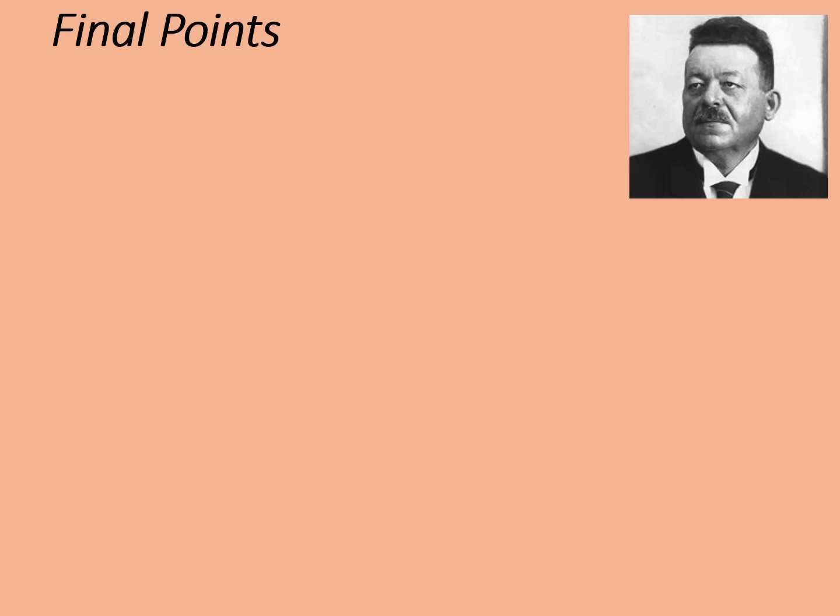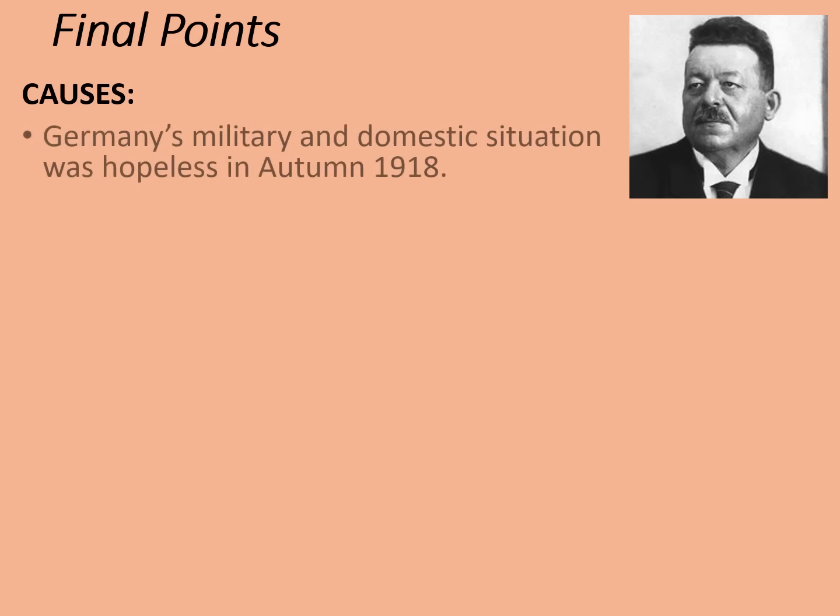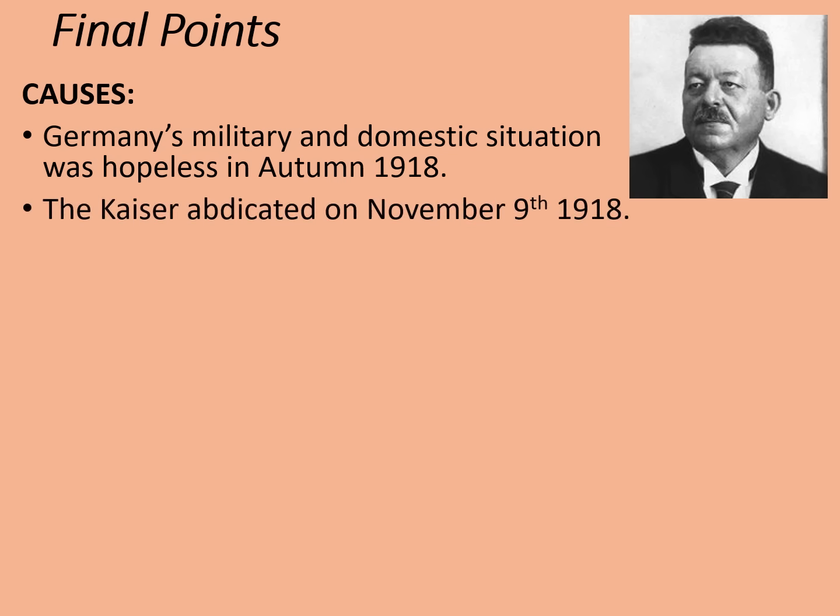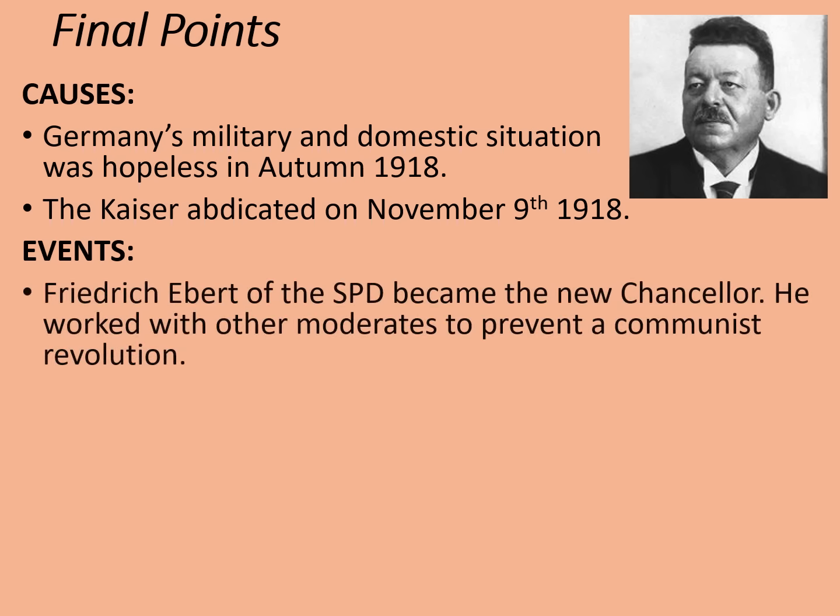Let's consider our final points. What were the causes of the German Revolution? Germany's military and domestic situation was hopeless in autumn of 1918. The Kaiser abdicated, quit, on November the 9th, 1918. Then we got the main events of the revolution. Friedrich Ebert of the SPD, the Socialists, became the new Chancellor. He worked with other moderates to prevent a communist revolution.